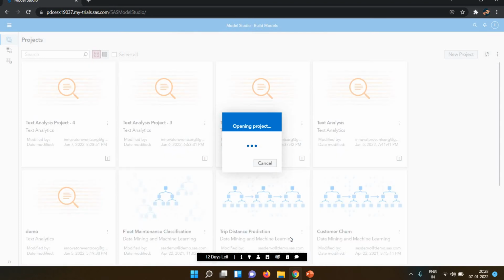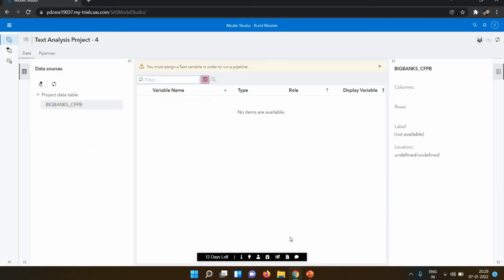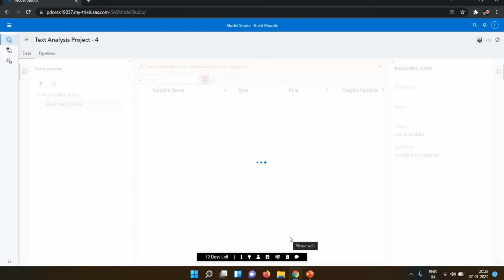According to the template. What is my template? According to my template, it will create one pipeline by default. We didn't need to create it. Natural language processing and machine learning will be automatic. This is a feature, a benefit of SAS Viya.